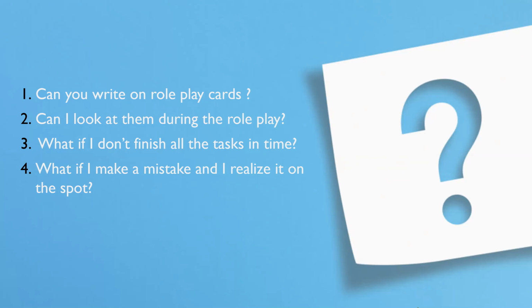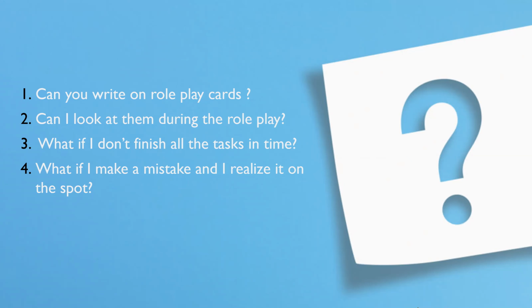What if I make a mistake and I realize it on the spot? If you have made a mistake, if you have given wrong information, or made a mistake in pronunciation or grammar or anything, you can just correct it. You can just say sorry. If you have made a mistake in giving out information, you can just apologize and change it at that point, or just take a pause and correct yourself, like in a natural conversation, like maybe I am doing, or like Zara will do in the next part of this session, like I did right now.